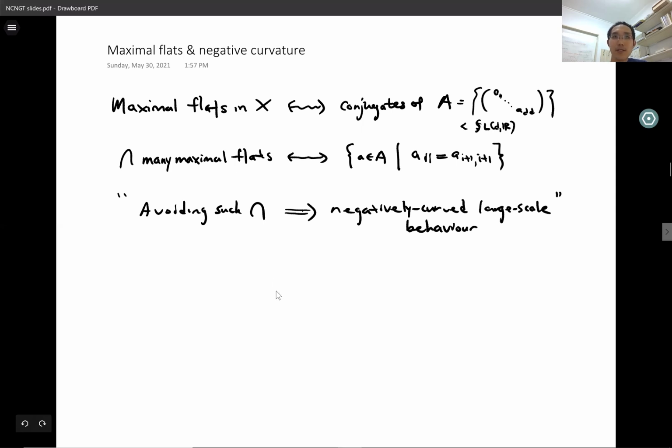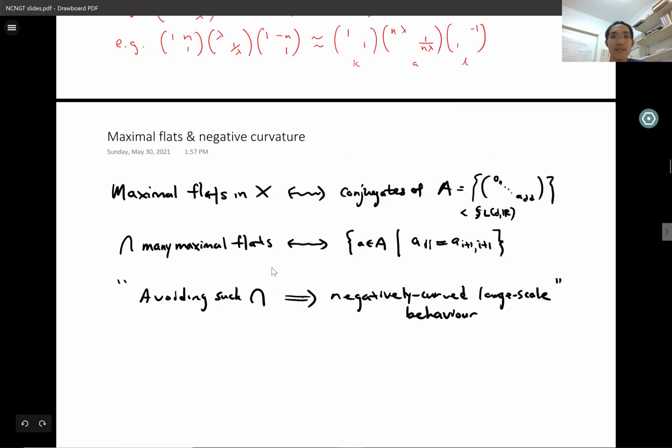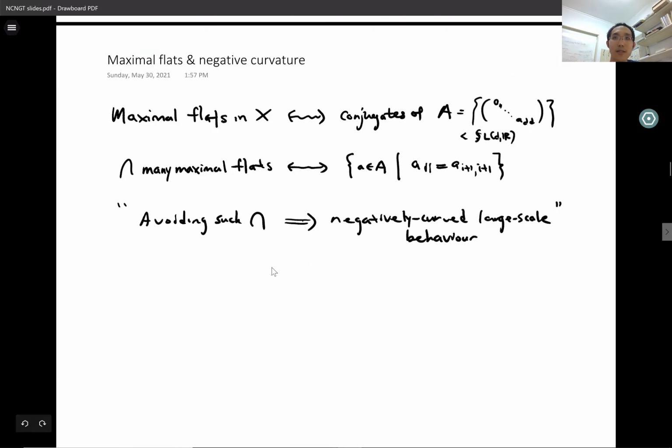One general principle that we're going to use to navigate around this big, complicated symmetric space is that these intersections of maximal flats are largely responsible for the highly non-hyperbolic behavior we see in higher rank symmetric spaces, such as those associated with SL(d,R) when d is at least 3. And avoiding these intersections in some systematic, uniform way will help us recover negatively curved behavior in the large. I'm not going to try to state that more precisely, but we will see an example of it later.